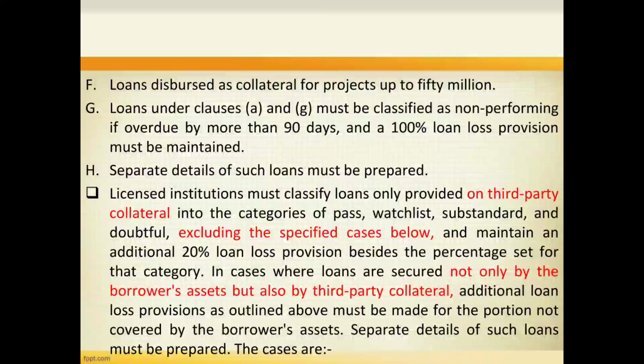Now next point. Licensed institutions must classify loans provided only on third-party collateral into the categories of pass, watch list, substandard and doubtful, excluding the specified cases below, and maintain an additional 20% loan loss provision besides the percentage set for that category. In cases where loans are secured not only by the borrower's assets but also by third-party collateral, additional loan loss provision as outlined above must be made for the portion not covered by the borrower's assets. Separate details of such loans must be prepared, and the specified cases are